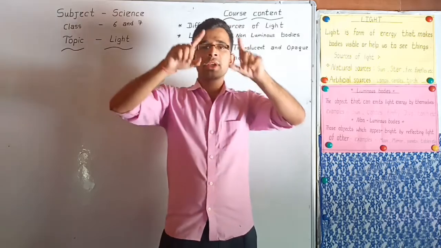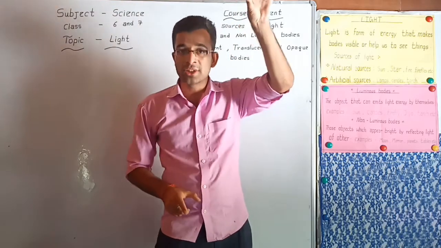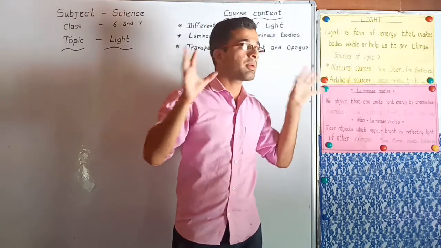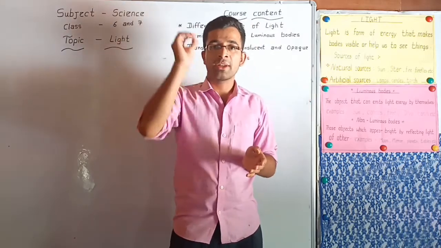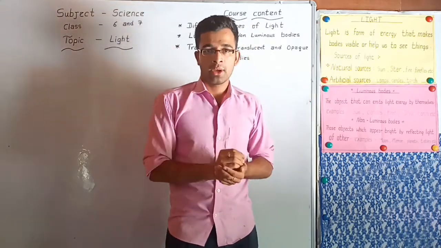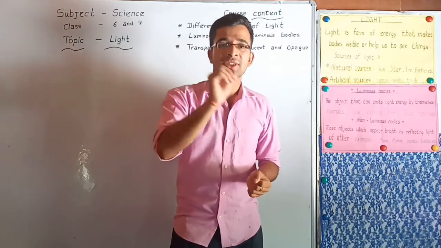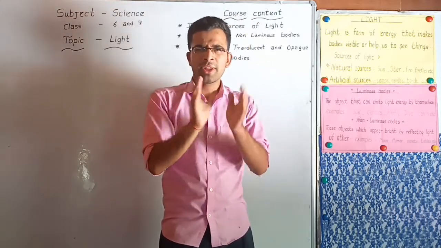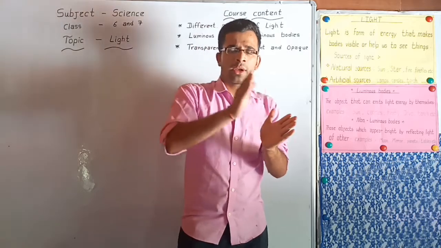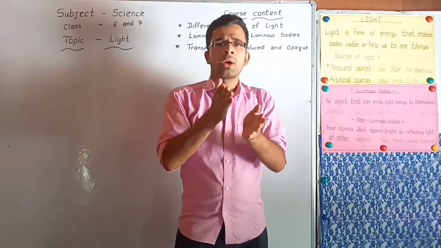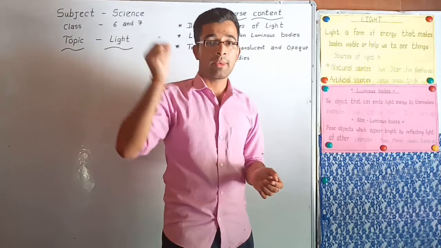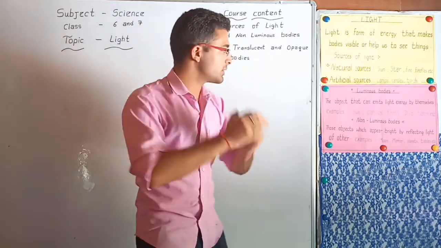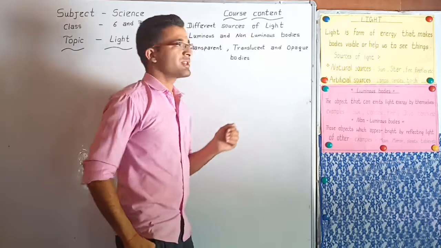Like in the daytime, the light of the sun helps us to see the different types of things around the earth. In the same way, plants need light to make their food. That process is called photosynthesis. If there is no light, plants are not able to make their food. So light is a very essential part of our life. Understood?